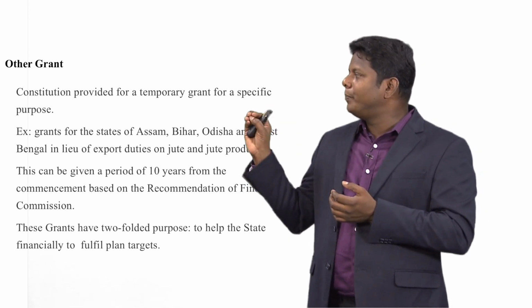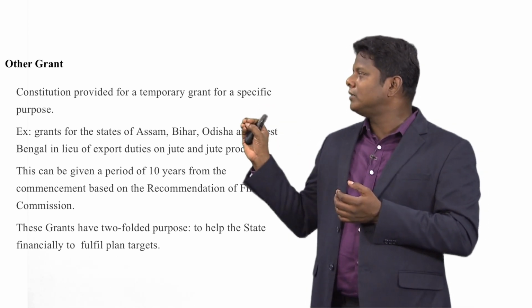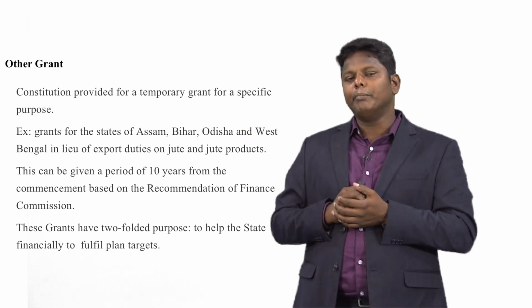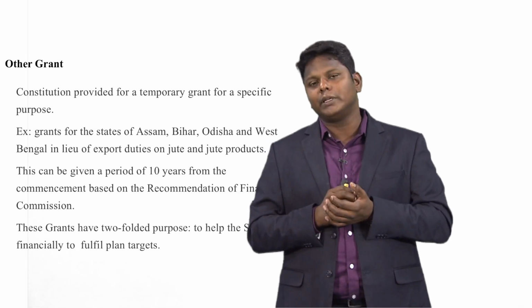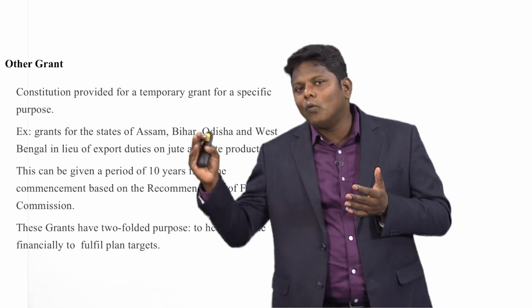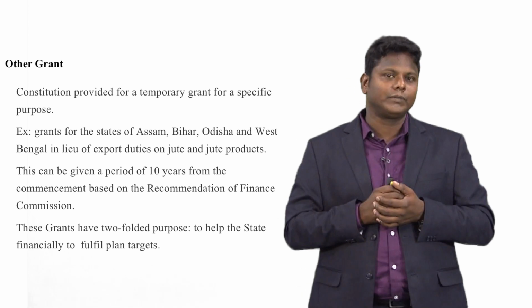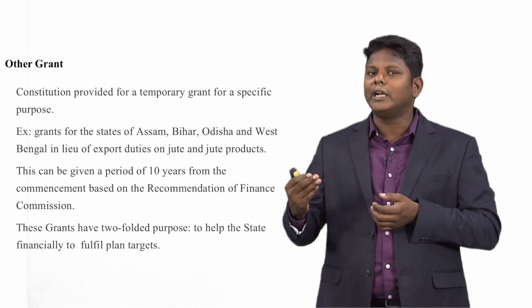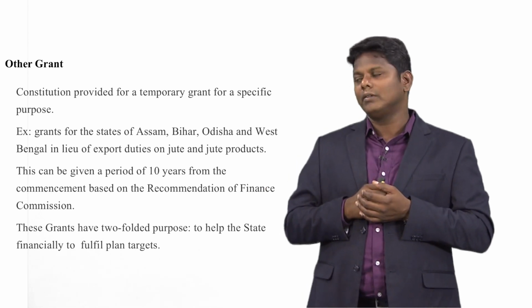This can be given for a period of 10 years from the commencement, based on the recommendation of the Finance Commission. This may or may not be extended after the completion of 10 years.